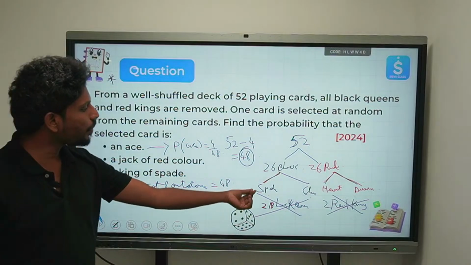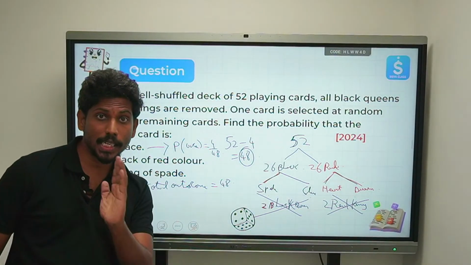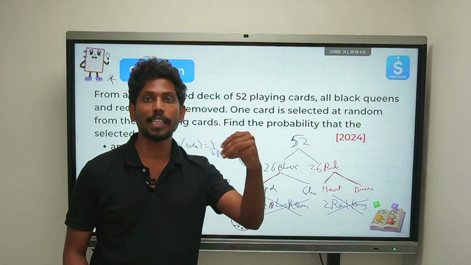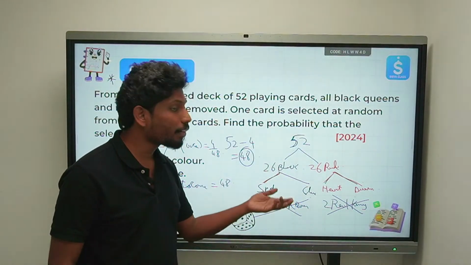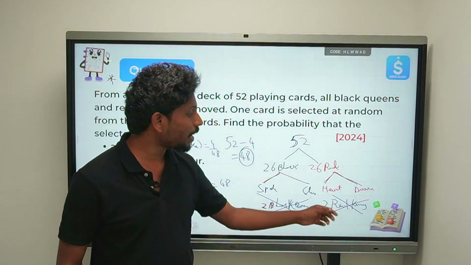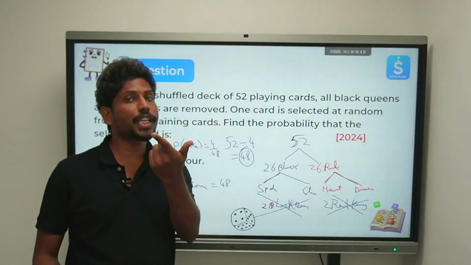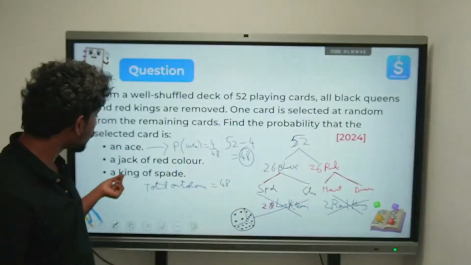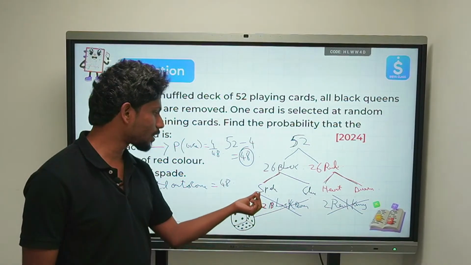Okay. Now you see the last one, the king of spade. Remember this very, very carefully. The spades and clubs belong to the category of black cards, and hearts and diamonds belong to the category of red cards. From the black cards, we have removed the queen, not the king, right? And from the red cards, we have removed the king, right? Now, the king of spade belongs to which category? It belongs to the black, right? So the king of spades is still there. He's not been removed yet.